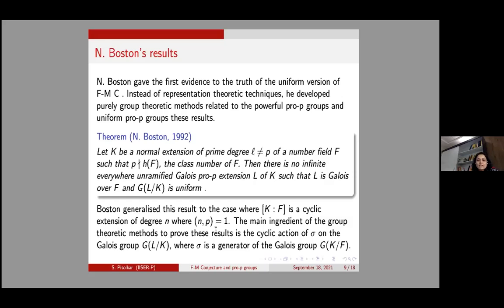The main ingredient of the proof is the cyclic action of sigma on the Galois group of L over K. What is sigma? We are talking about K over F as a cyclic extension of degree l, so I am fixing a generator sigma of this extension K over F. Sigma comes from there. I will quickly tell you the idea of the proof here, and you will see how some simple group-theoretic observations have given us such a strong result.